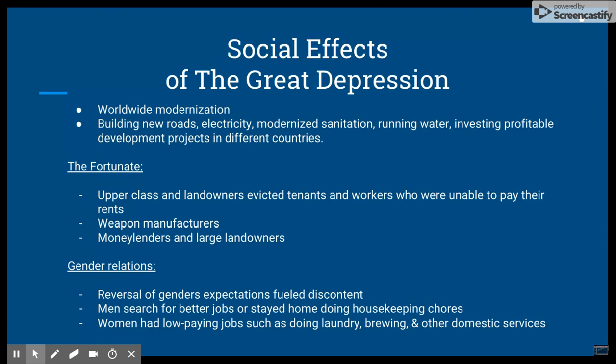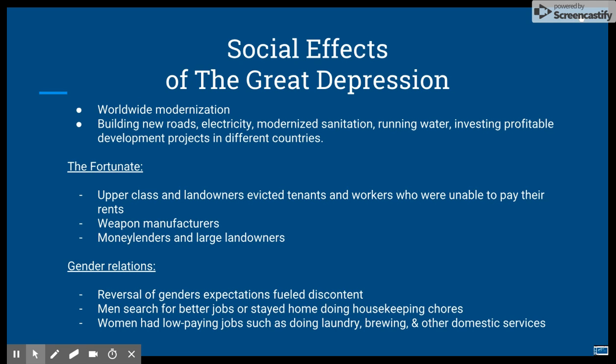Social effects of the Great Depression. Worldwide modernization: building new roads, electricity, modernized sanitation, running water, investing in profitable development projects in different countries. The fortunate: upper class and landowners evicted tenants and workers who were unable to pay their rents. Weapon manufacturers, merchants and domestic trade, moneylenders and large owners.